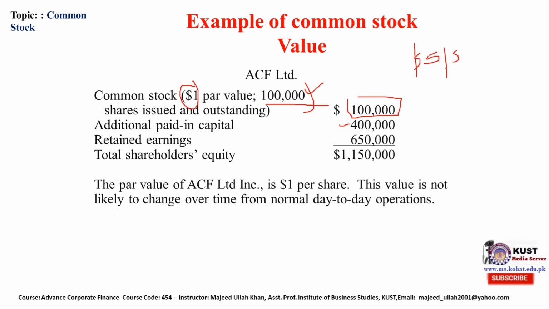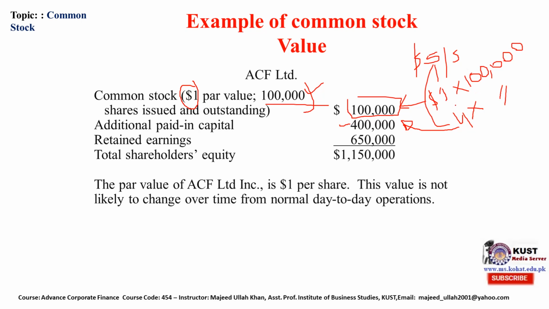So what will happen? How will we make an entry? $1 out of these $5, multiplied by these 100,000 shares, will be treated here as common stock, while $4 out of these $5, multiplied by 4 and by these 100,000 shares, will come to additional paid in capital.